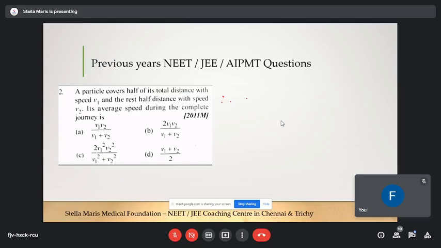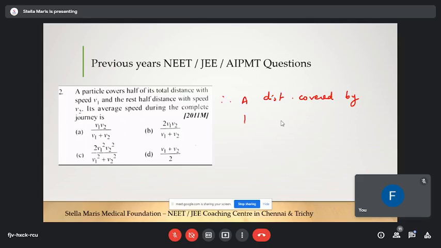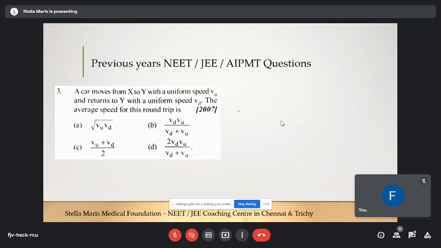A distance covered by two different speeds. And for this, two equal distances covered by two different speeds or velocities, right?